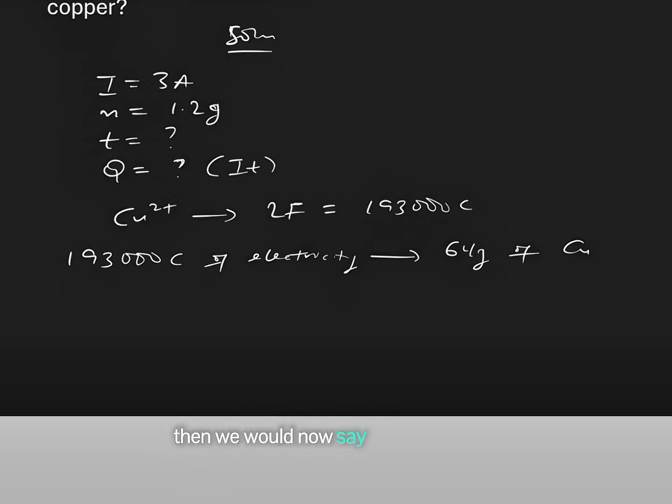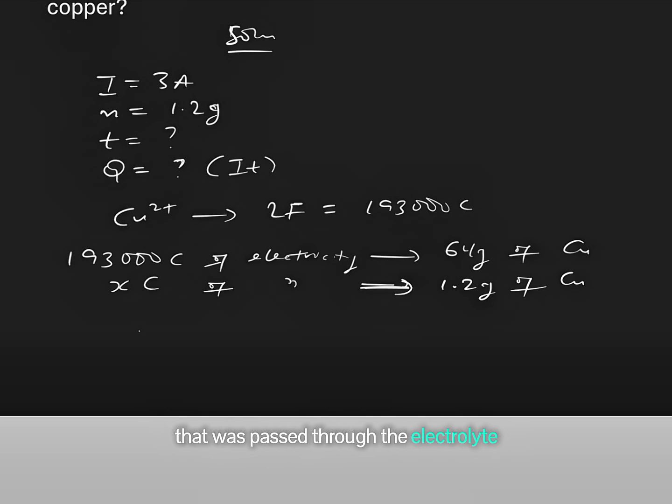Then we would now say that X coulomb of electricity will deposit, in the question, the mass of copper given, which is 1.2 gram of copper. With this, we are able to calculate the quantity of electricity that was passed through the electrolyte to deposit 1.2 gram of copper.